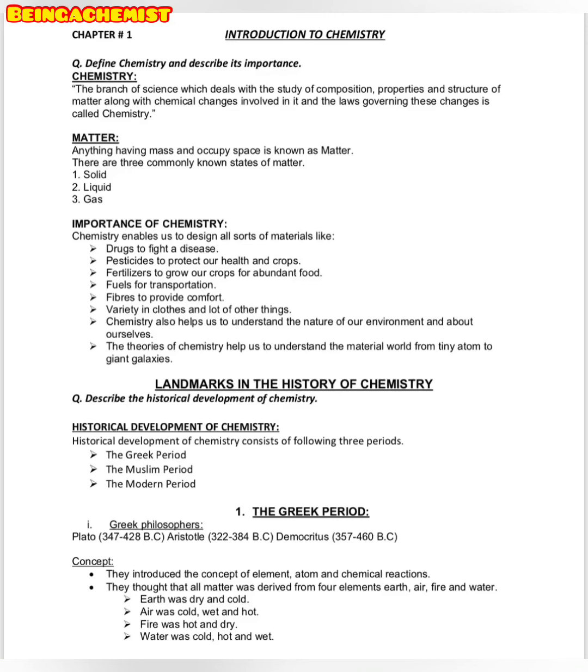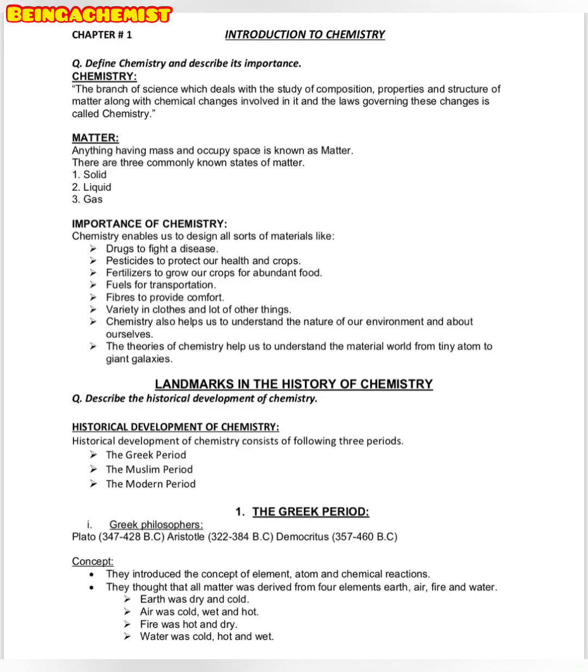Chemistry also helps us to understand the nature of our environment and about ourselves. The theories of chemistry help us to understand the material world, from tiny atoms to giant galaxies. Basically, these are all the importance of chemistry, the role of chemistry.